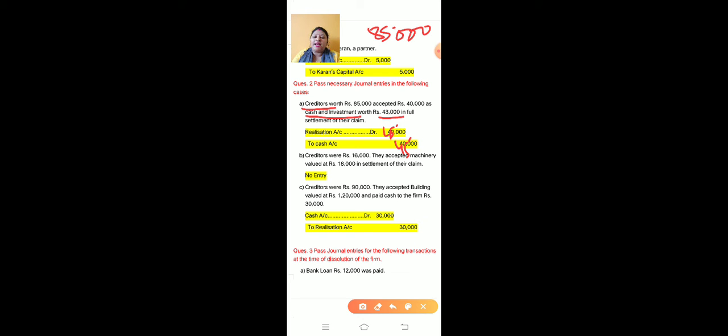Realization to cash 45,000, you have to pay in cash, because out of the 85,000, 43,000 are paid in full and final settlement. Okay. So accepted rupees 40,000 as cash. Sorry children.